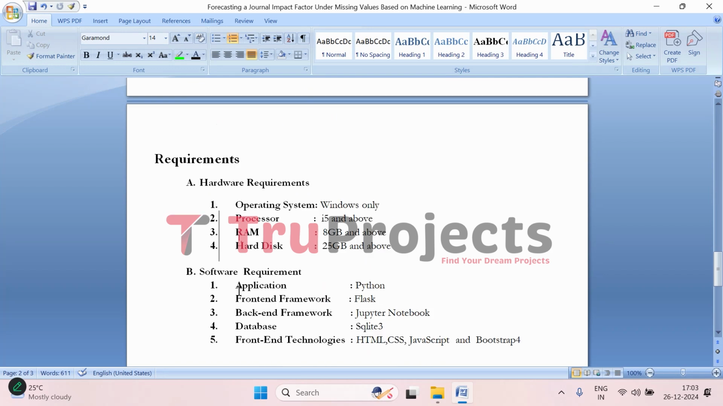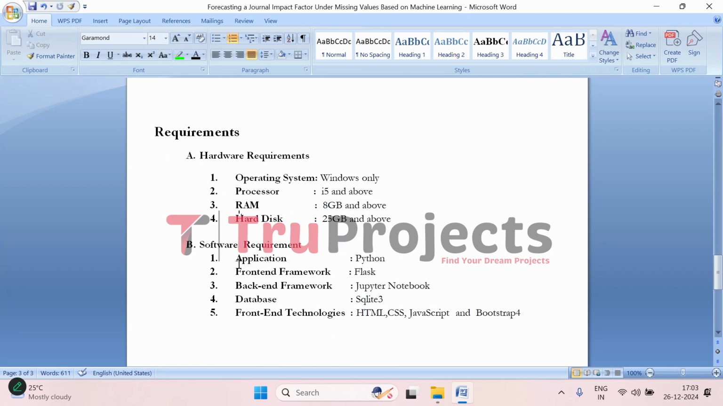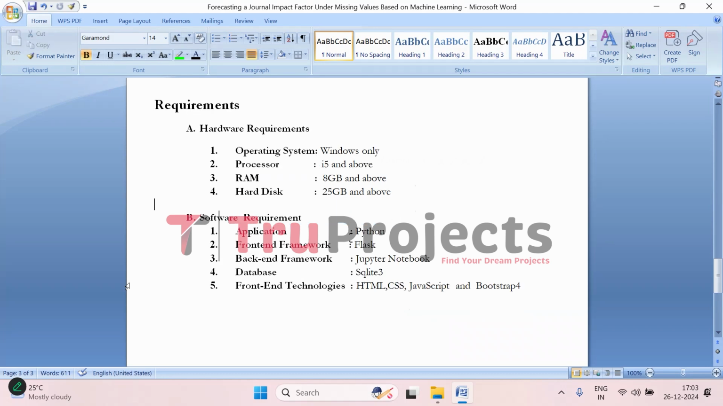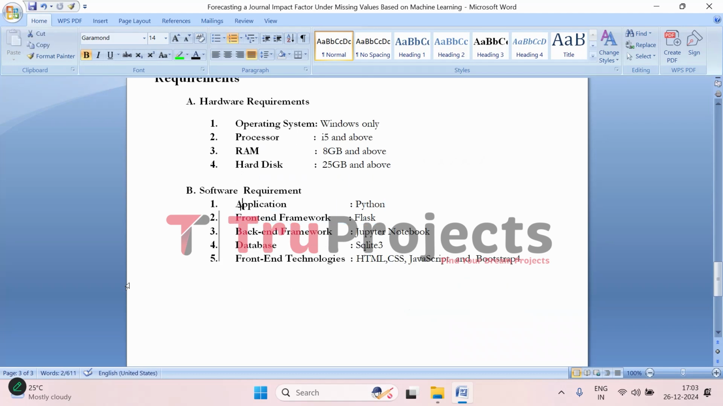Moving on, to implement this project, we need basic requirements, which are hardware and software. Coming to hardware, we need an operating system of Windows, a processor of i5 and above, RAM of 8 GB, and a hard disk of 25 GB. Coming to software, we need Python, front-end framework of Flask, back-end framework of Jupyter Notebook, database of SQLite 3, and front-end technologies are HTML, CSS, JavaScript, and Bootstrap 4. So this is the overview of the project.